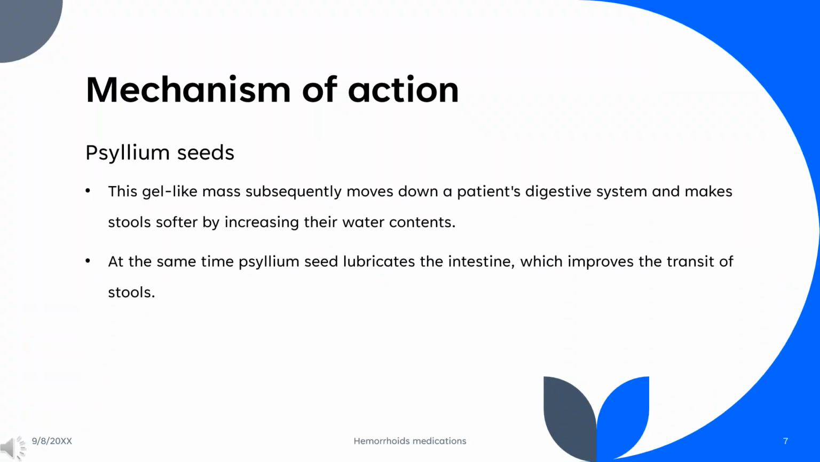Mechanism of action. Psyllium seeds are composed of dietary fiber which, when mixed with water, forms a gel-like mass that works as a mild laxative. This gel-like mass subsequently moves down a patient's digestive system and makes stools softer by increasing their water content. At the same time, psyllium seed lubricates the intestine, which improves the transit of stools. Moreover, as the gel-like mass increases the stool bulk, it also increases the tension and stretch stimulus in the bowel wall, which serves to trigger bowel movements.